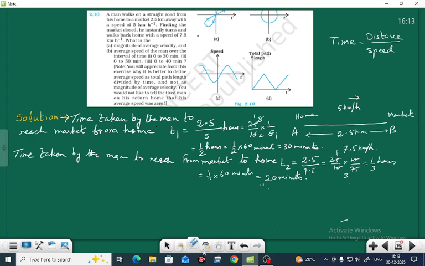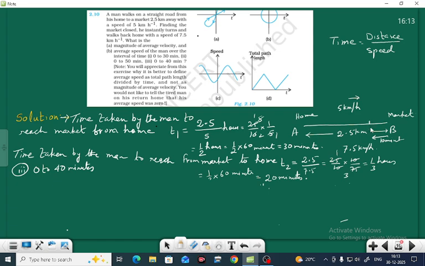Question number three. Third is 0 to 40 minutes. You already found that from A to B it takes 30 minutes. From B to A you have to take the distance in 10 minutes. That is what you have to find.